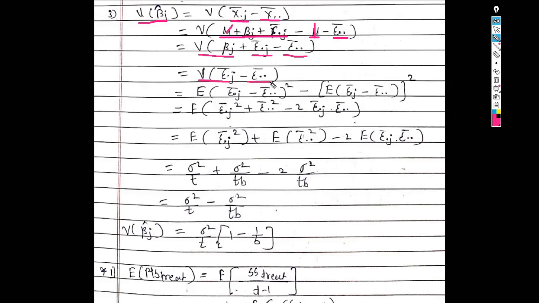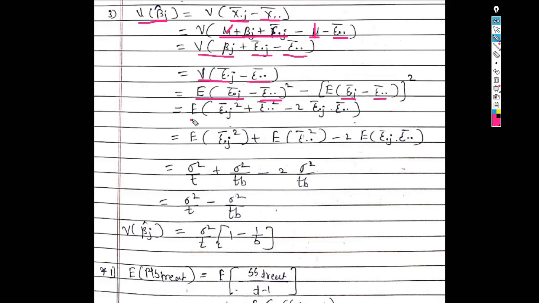Now use the definition of variance. So we get expected value of epsilon dot j bar minus epsilon dot dot bar, bracket square, minus, in square bracket, expected value of epsilon dot j bar minus epsilon dot dot bar, bracket square. Now we know that expected value of epsilon dot j bar and expected value of epsilon dot dot bar is 0. So this whole term will be 0.